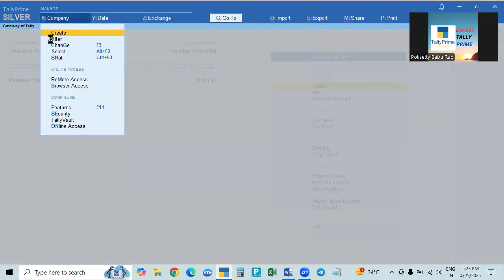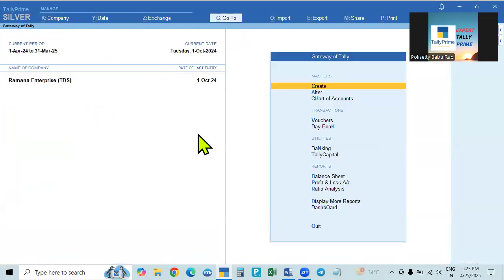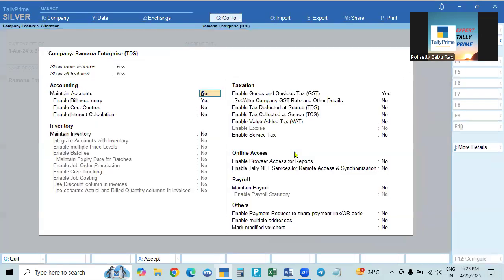You can see the alteration button. So you can see everything is the same. So this is 2425. Okay, accepted. If it is a newly created company, after creation we will go directly to the company features. Since it is already created, we have to press F11. So we'll go to it.